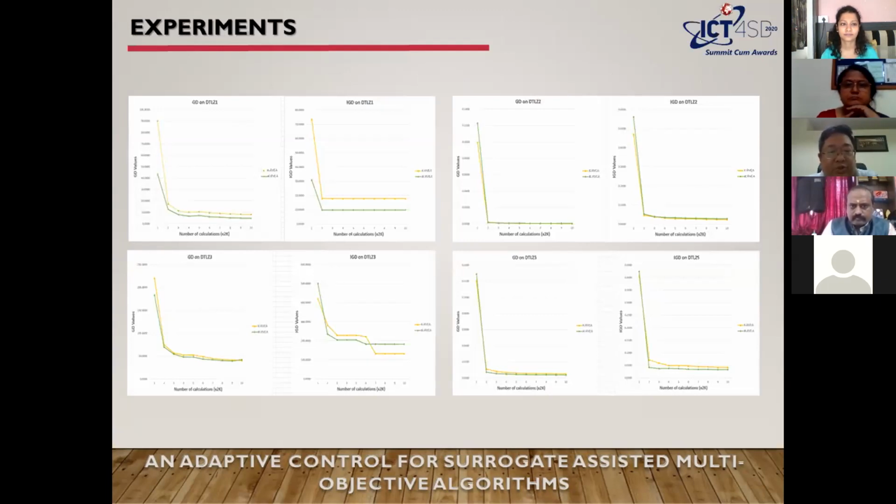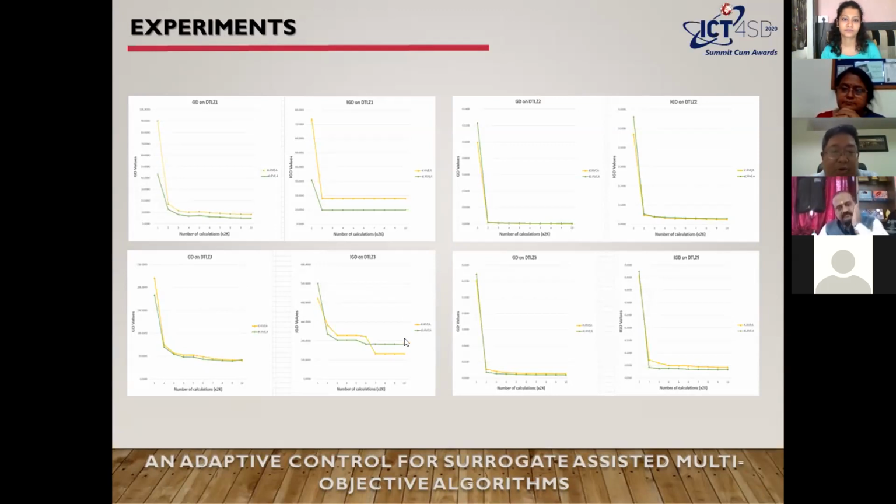We have two polygons here. The first one is for K-RVEA, the orthogonal algorithm and the modified one, and we are looking for almost all the problems where we have better results. The value of the metric is smaller, it's almost better, but in some pictures, like DTLZ3, we do not have better results than the orthogonal.